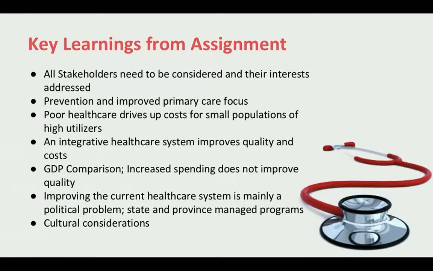Even though the United States spends a higher amount of the GDP on healthcare than Canada, increased spending does not improve healthcare quality. Improving the current healthcare system is mainly a political problem. This ties into the next point of cultural considerations. Healthcare in the United States is not considered a right of the people, while healthcare in Canada is considered a right of the people.